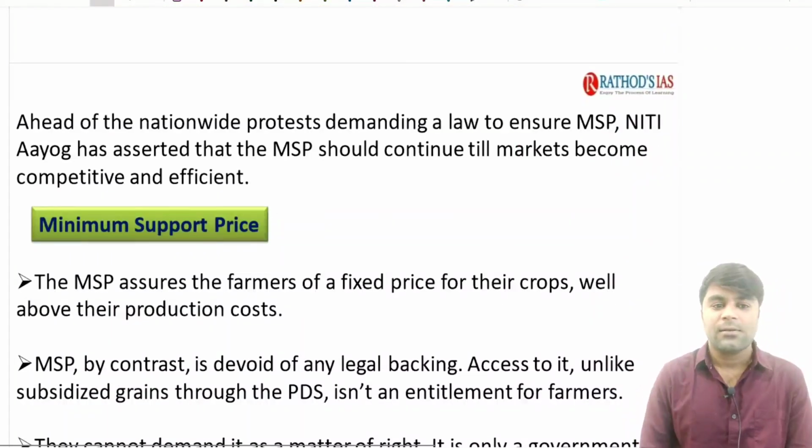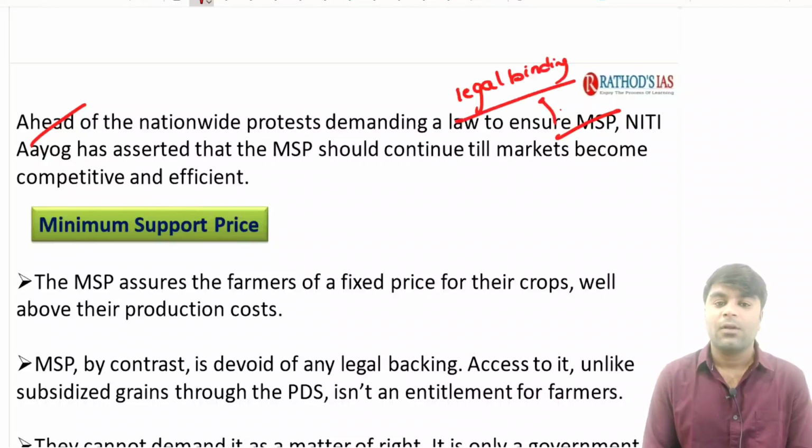These days we are seeing nationwide protests by the farmers to ensure that the MSP has legal backing. To put it simply, the farmers are protesting nationwide for legal backing for the MSP, which is currently devoid of it. The Niti Aayog asserted that the MSP should continue till markets become competitive and efficient.